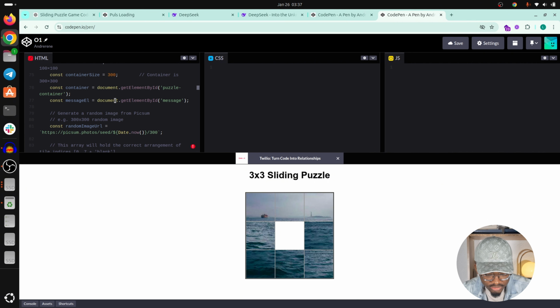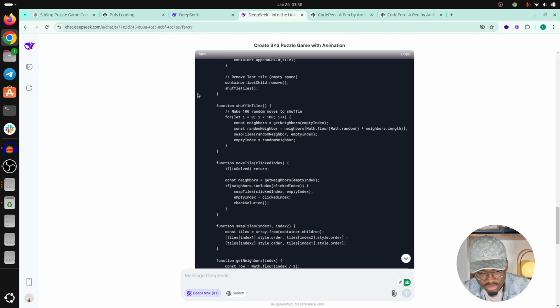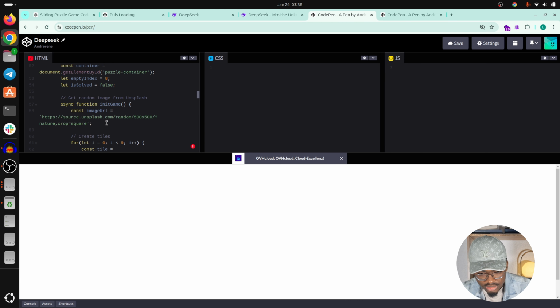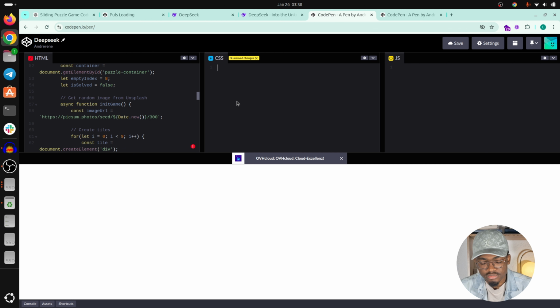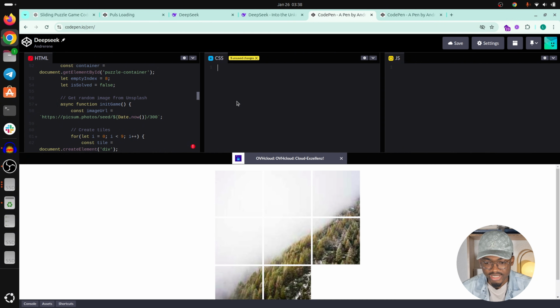I think I can get the URL from this. I think it's Lorem Picsum with the date now, and let's just say we get the same thing. So we get the same thing here. Yes. Okay, so is it working? Great, so we get it. So it's already solved. It's not on a range. Doesn't make sense. Let me try it out. And the puzzle is not working.